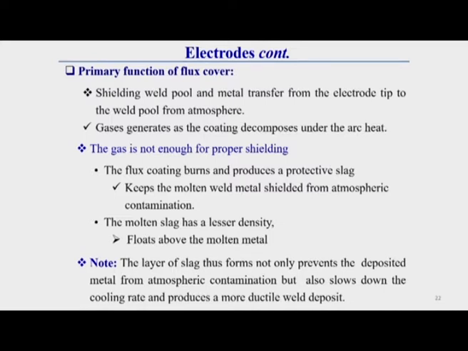Due to this lower density, the slag flows toward the surface of the weld pool and floats on it, and it also acts as a protecting medium for the molten pool from atmospheric contamination. The slag has another excellent function in the welding process: it reduces the cooling rate of the molten metal. As the cooling rate reduces due to this slag, the weld zone will be more ductile, so it produces a more ductile weld deposit. This is the primary function of the flux cover.